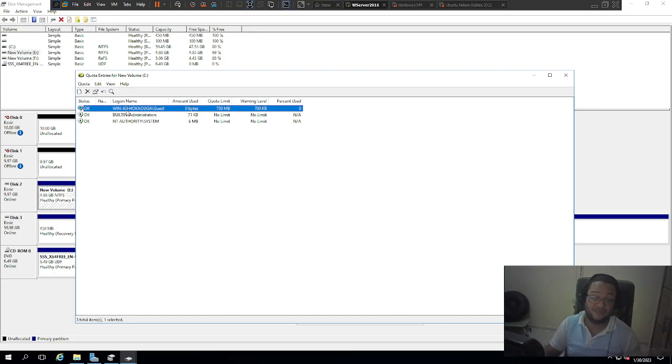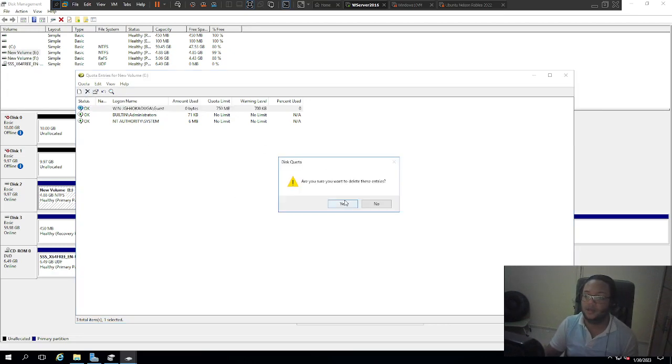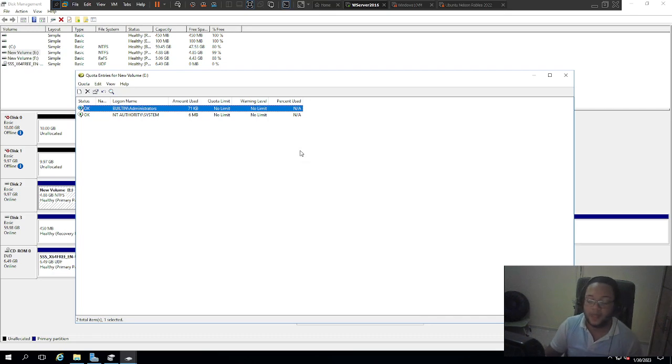So this is it. If you want to remove it, there's a remove option here. You remove it from the list. Okay, you want to remove it? You removed it. Awesome.